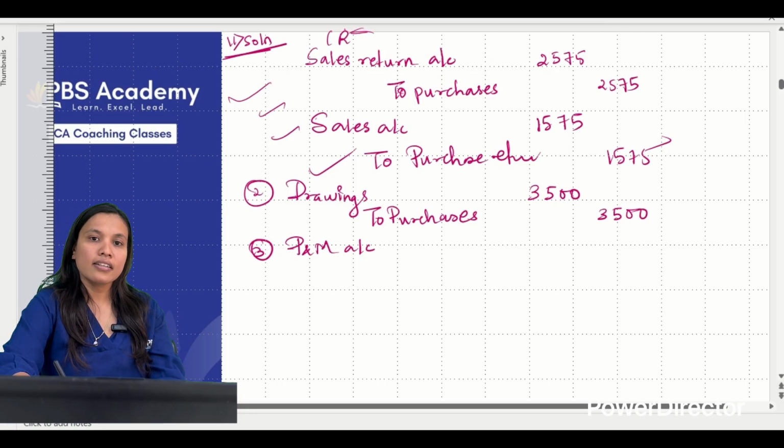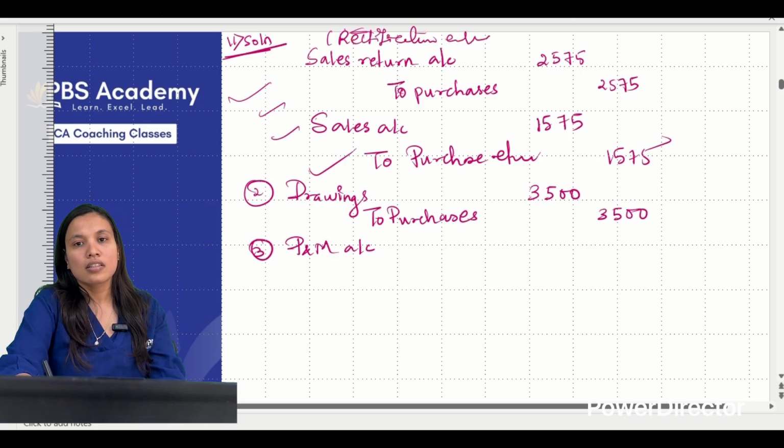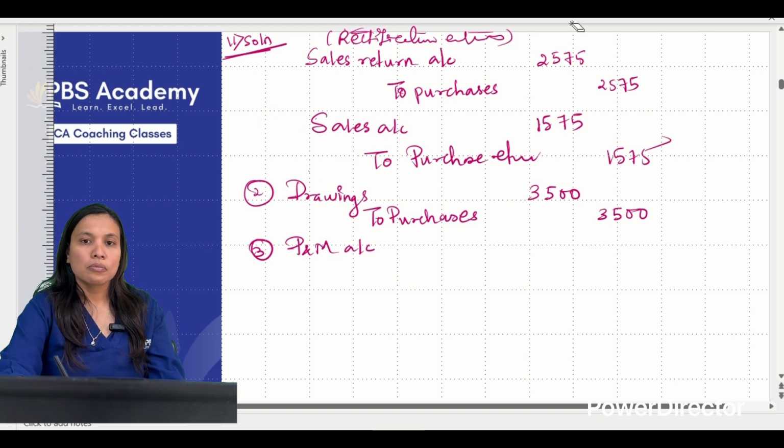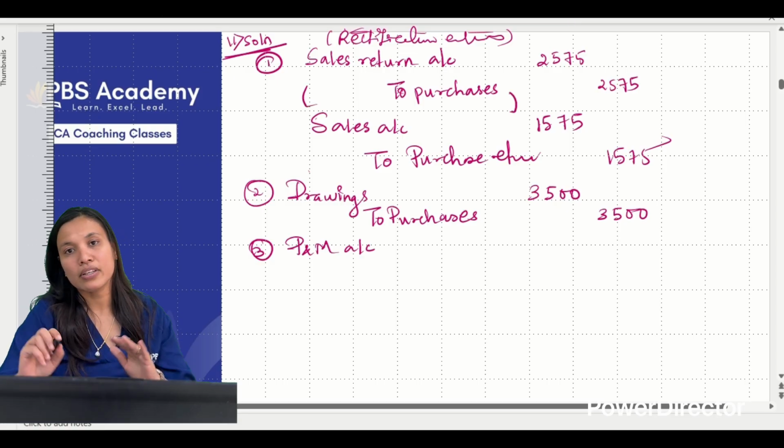So put the heading here, rectification entries. Journal, put the journal format. Put the journal format as well. Write down this first entry and write the narration. Yes, narration is very important.